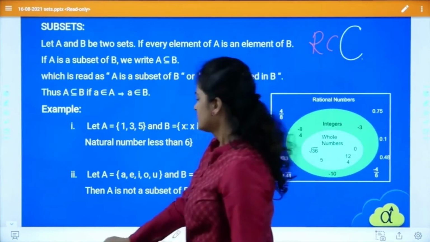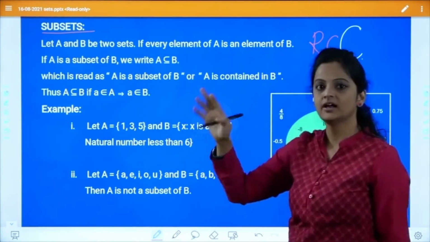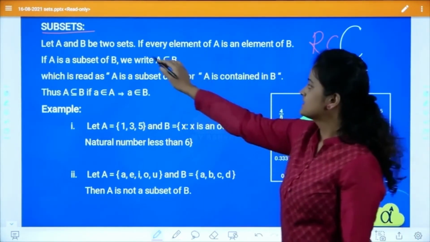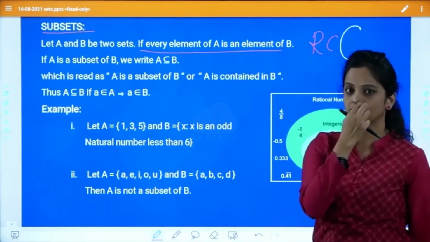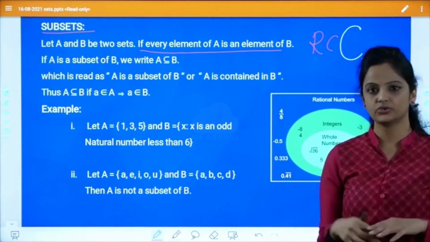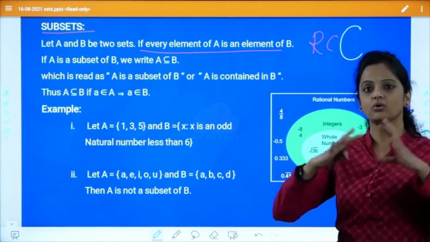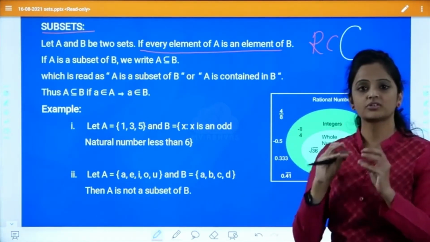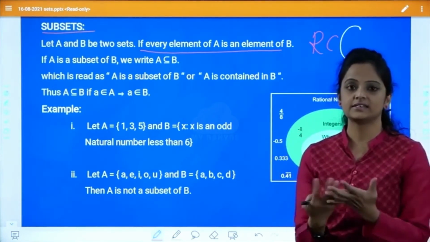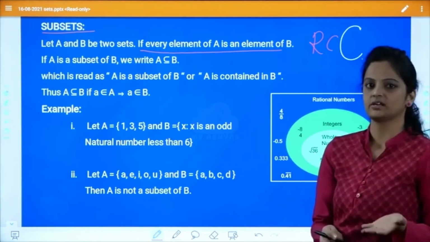That is subset. So when you take subsets, we have two sets, A and B, which are non-empty sets. Every element of A, this is the proper definition we have for the subset. Now we have understood it with practical examples. One more example, if you take India. India is a whole bigger set. In that, you are talking about states. That is nothing but part of India, correct? If you take any city, that is a part of some state. That way we are bringing this subset. That is one more example I am giving you.